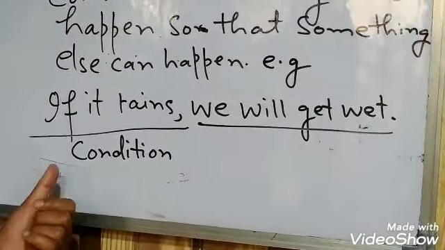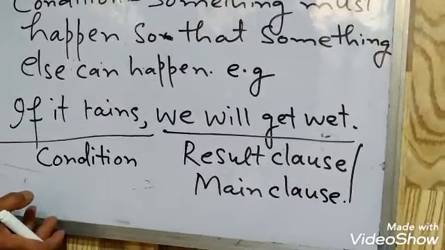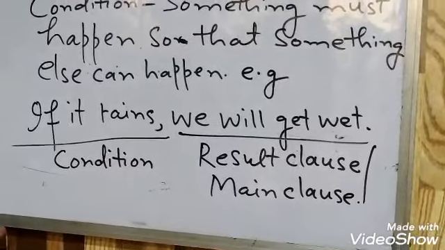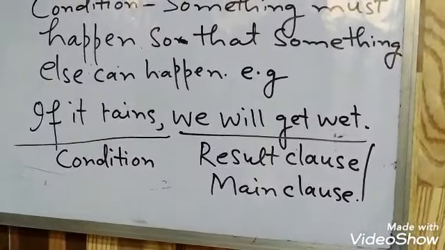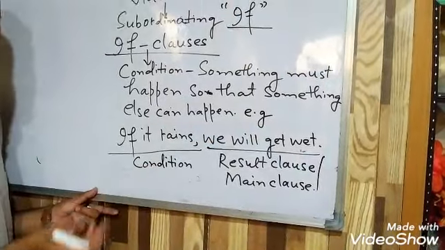So this is the condition, and the second clause is called the result clause or main clause. We can also write like this. It does not make any difference. We will get wet if it rains.